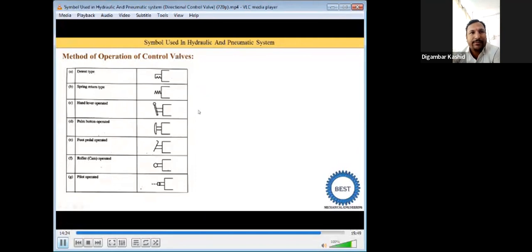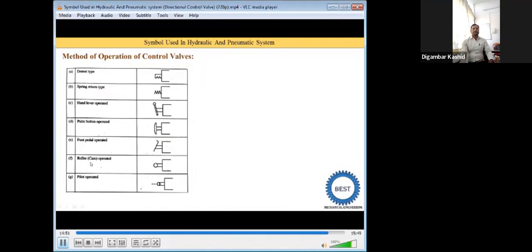Please listen. This type of symbol is indicating the directional control valve. Every type is not drawn. In an exam, if you go to draw all these symbols, it is difficult, so we just draw this type of symbol. Next one is the palm button operated type. Another is the foot pedal operated, which means it is operated by our leg. Here you see the symbol is like the accelerator or clutch provided in our 4-wheeler or car.